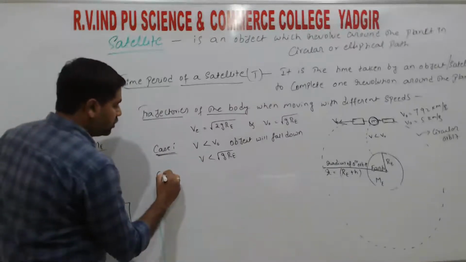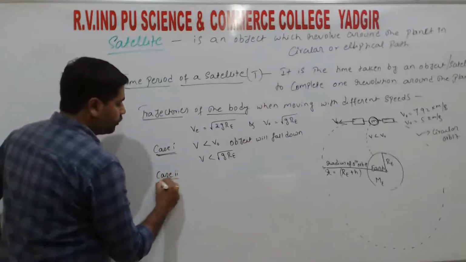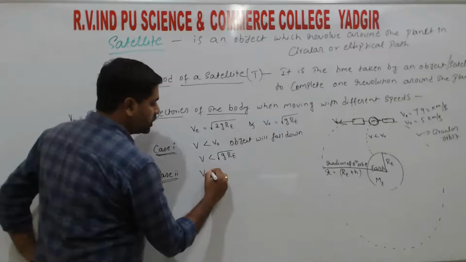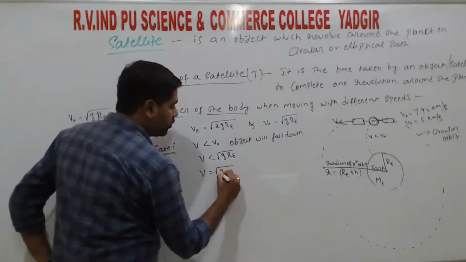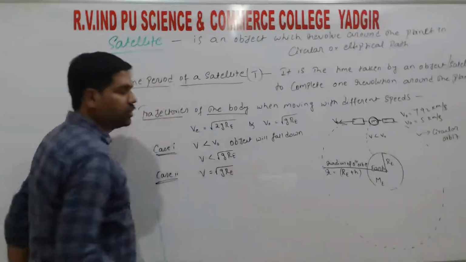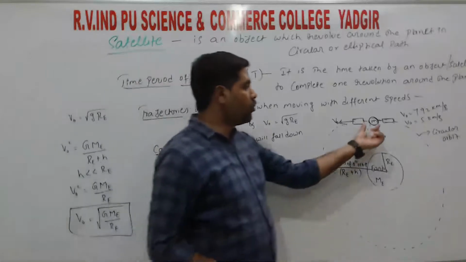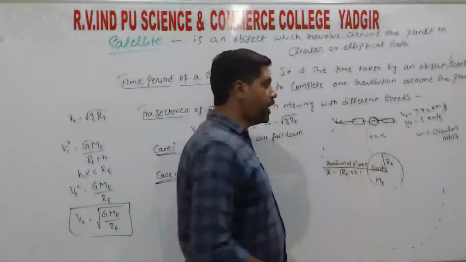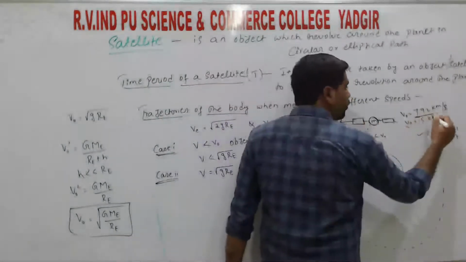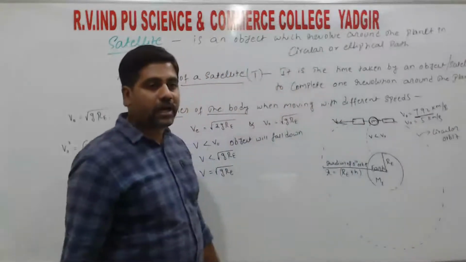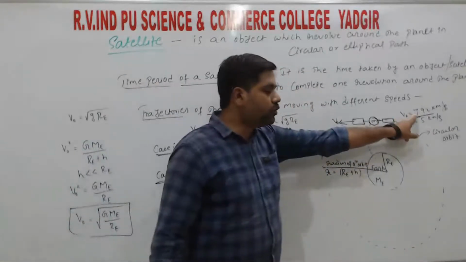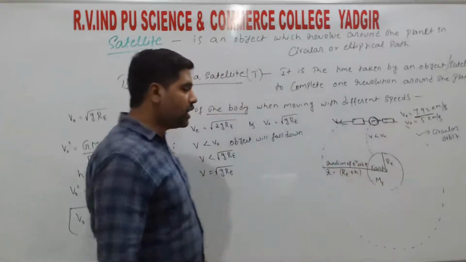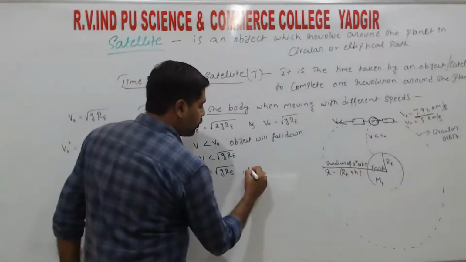So next, second case, if the object is moving with a speed that is equal to root gR_E, right? So the object is moving with the speed equal to 7.92 kilometer per second, right? So if the object moves with this speed, then it traces a circular path.